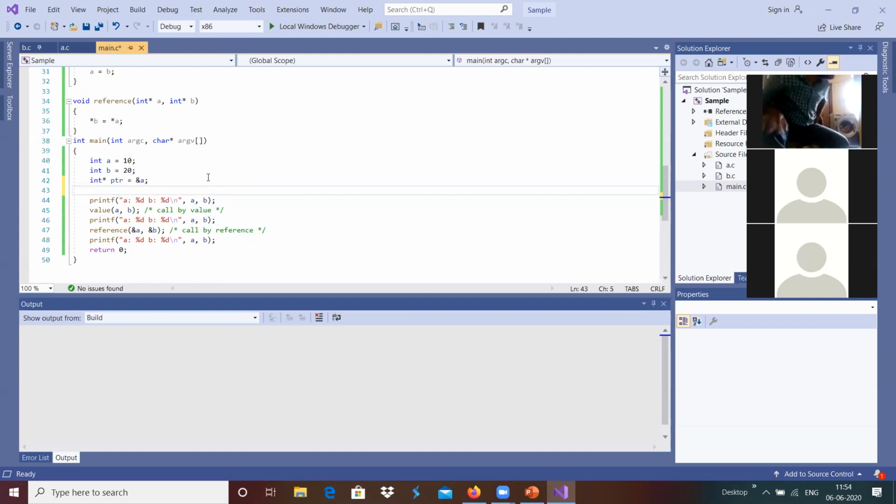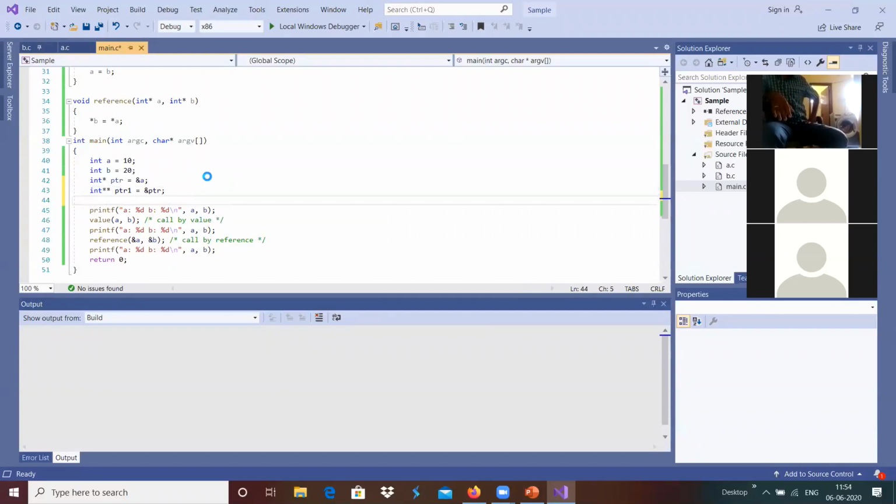Then we have int **ptr1, which contains the address of ptr, which is a pointer to pointer. This is a pointer, and that particular pointer contains another address that we are able to get.